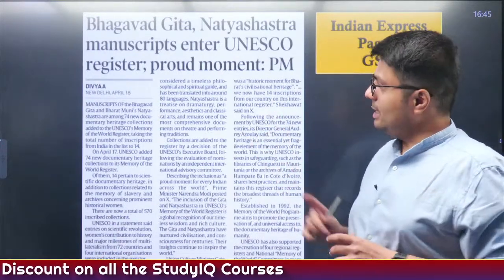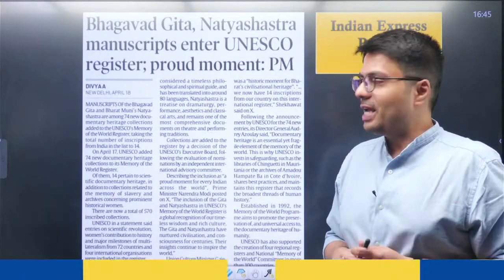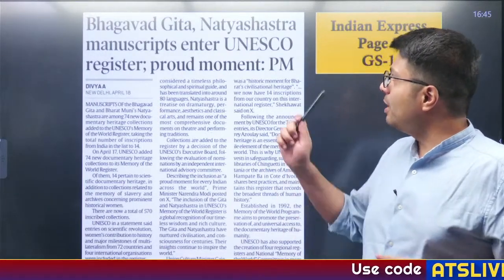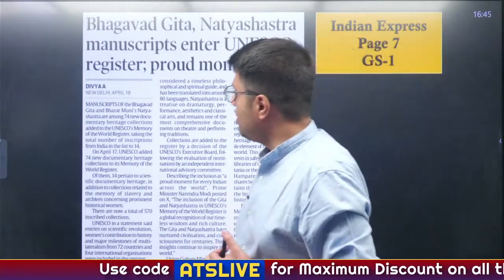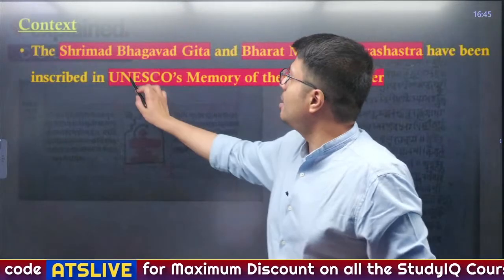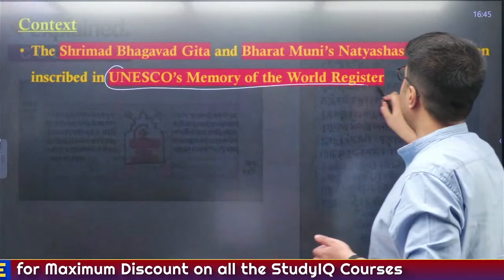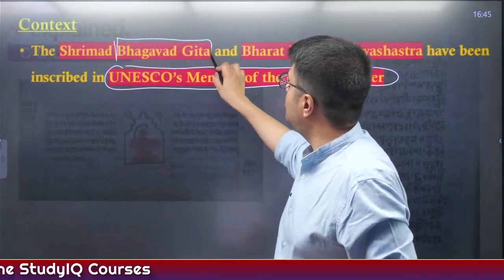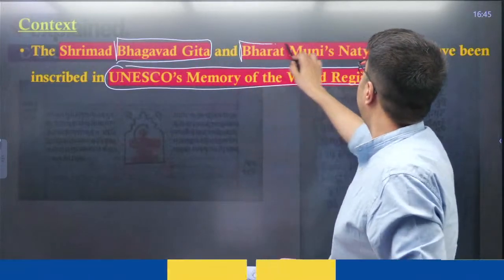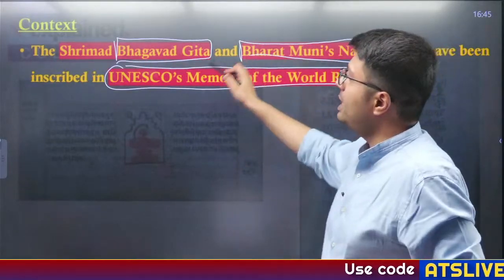Now, let us discuss yesterday's article which we missed out on because of the constraint of time. This article highlights that the Bhagavad Gita and Natya Shastra will be included in the UNESCO register. So, what is this register we are talking about? It is called the UNESCO Memory of the World Register, and two very important pieces of literature, Srimad Bhagavad Gita and Bharat Muni's Natya Shastra, have been inscribed in it.